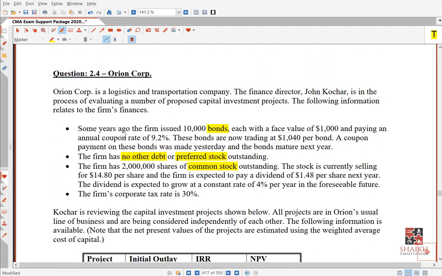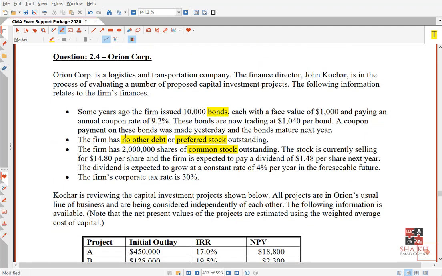The scenario now. So I already told you, my friends, in this question we have two sources of finance, bond and common stock. So we have to do two workings to get our cost of capital. The company is a logistics and transportation company. The finance director, his name is John, is in the process of evaluating a number of proposed capital investment projects. The following information relates to the firm's finances.